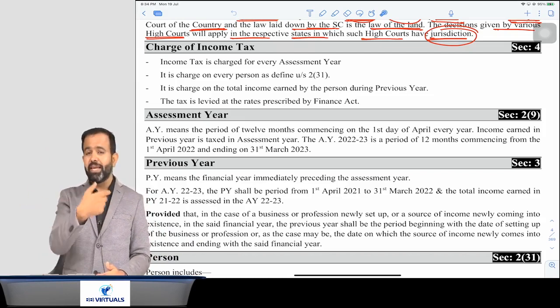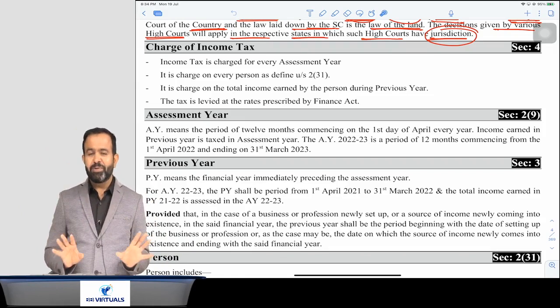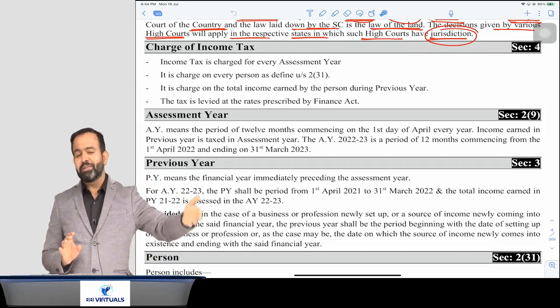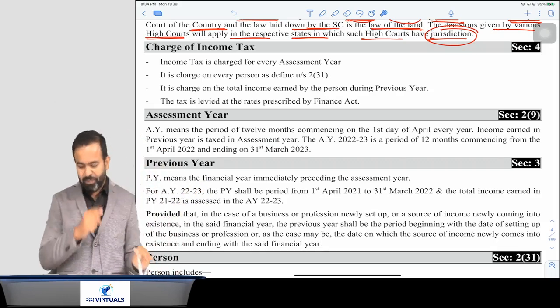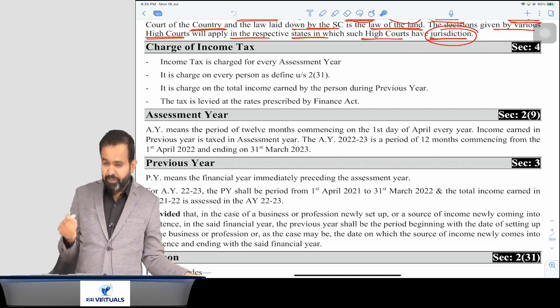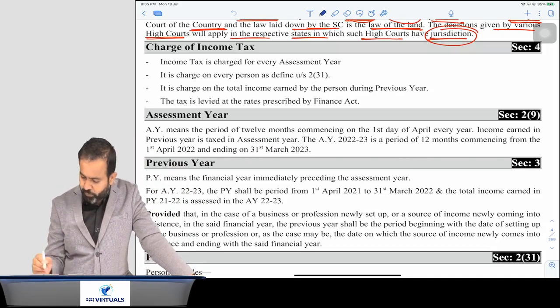If you sell any goods or provide any service, then you have to pay the GST. So what is the charging section in income tax? Just pay attention. Charge of income tax: Section 4 is a charging section.